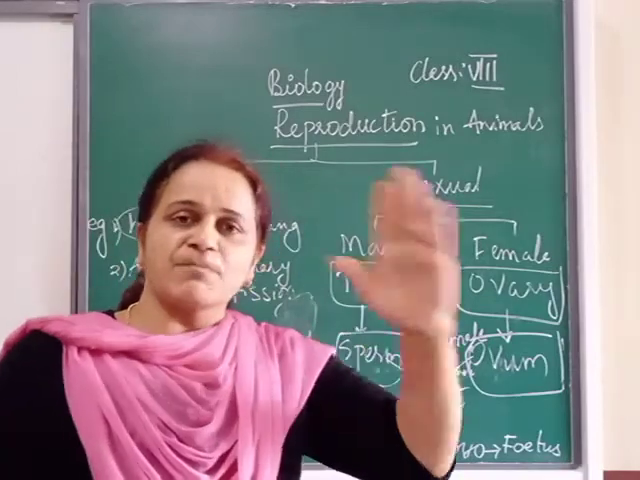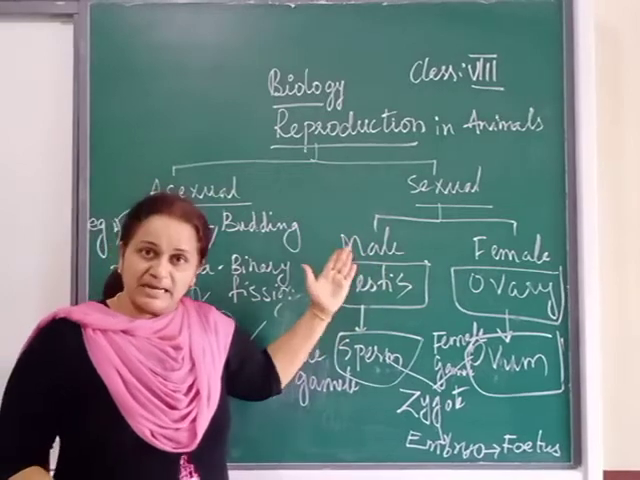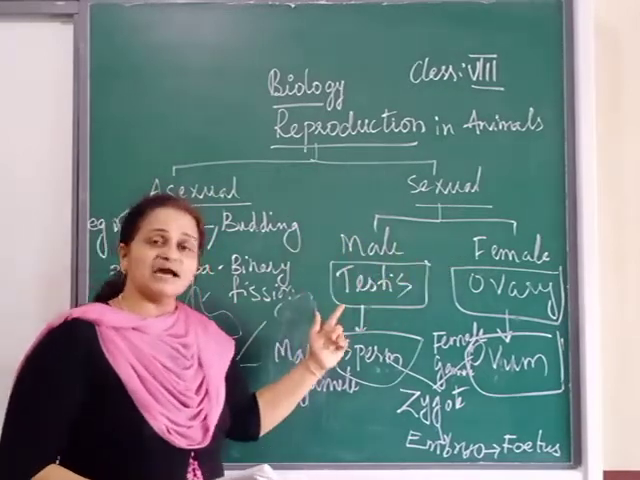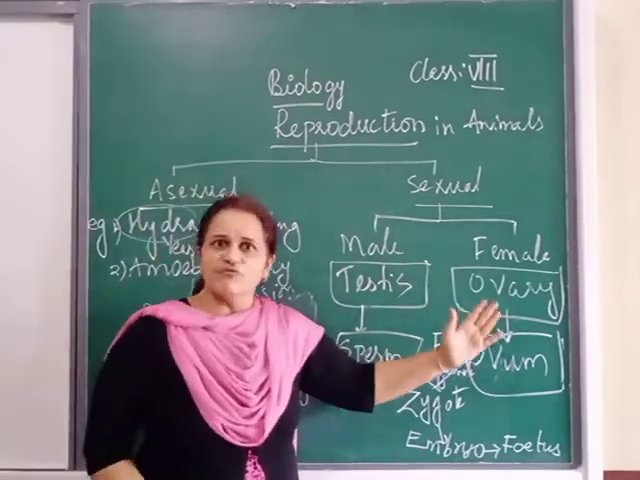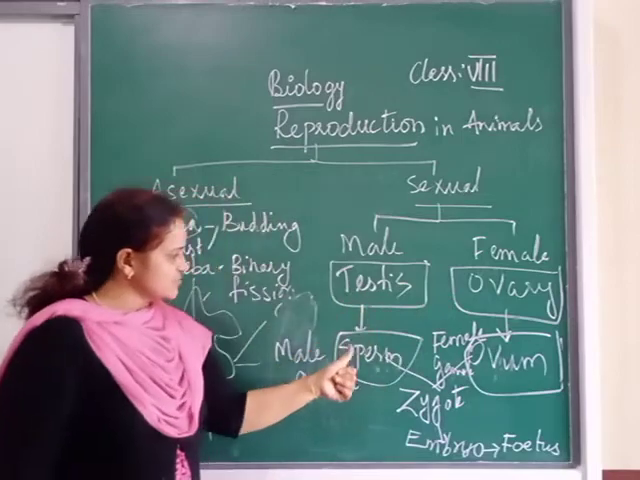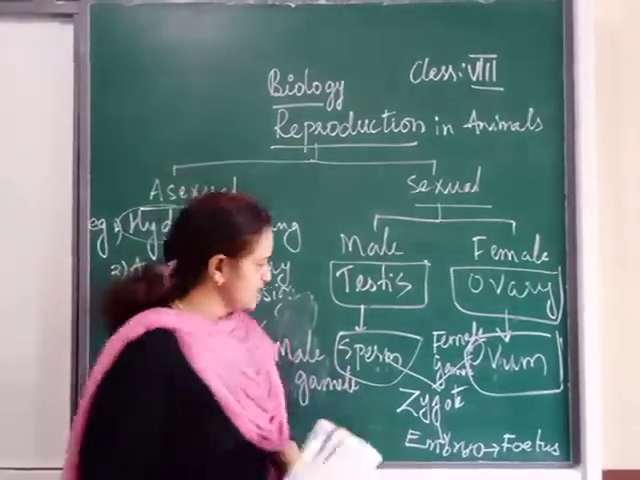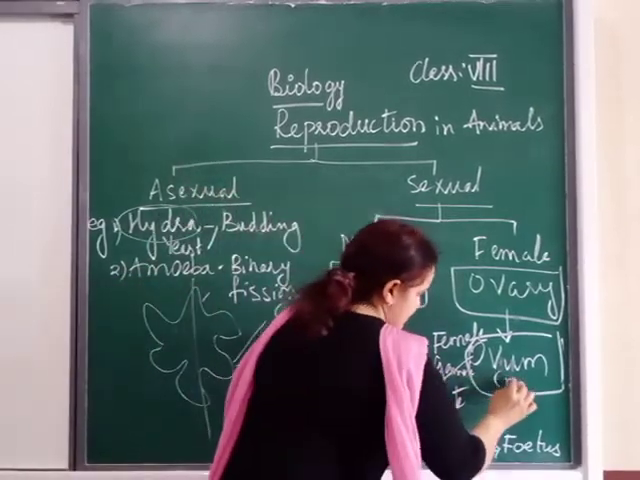Did you follow this small flow chart explaining sexual reproduction? Keep this in your mind. Sexual reproduction means there will be two animals involved, a male animal and a female animal. The male animal will have which reproductive part? Testis. The female will have the ovary. This testis will produce sperm. Remember, this sperm is N. Even the ovum is also N.